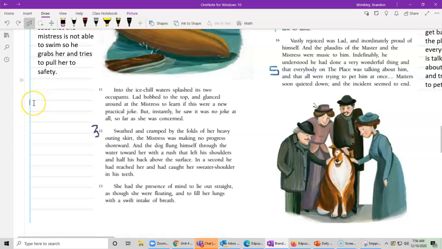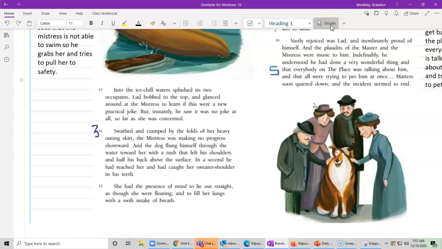So, right here, I really don't know what's going on with the mistress. In third person, I don't know what's going on with the mistress and her thoughts about this canoe being capsized.